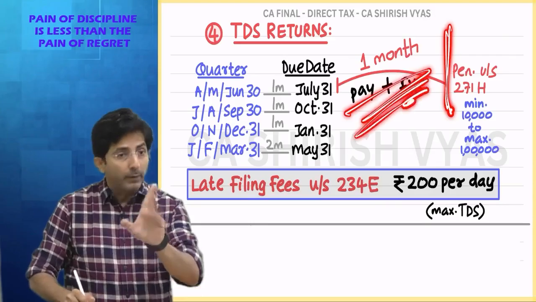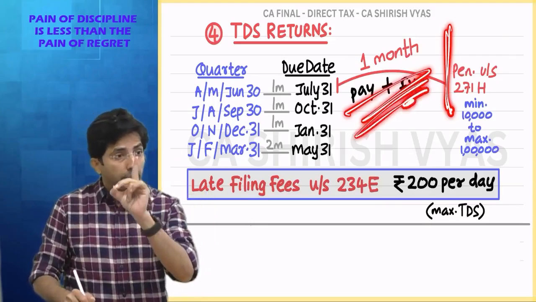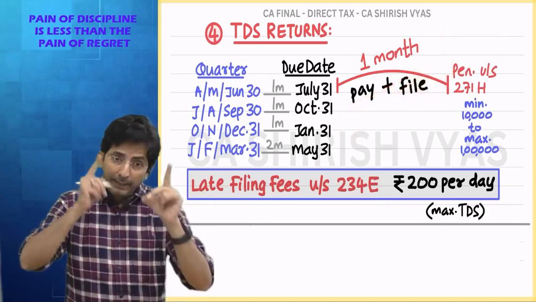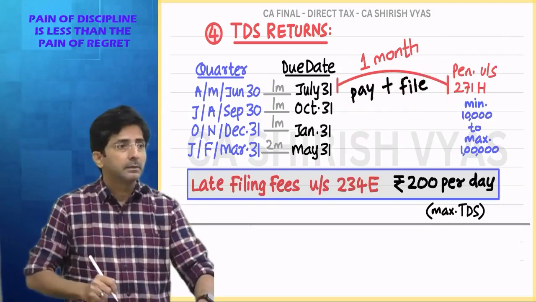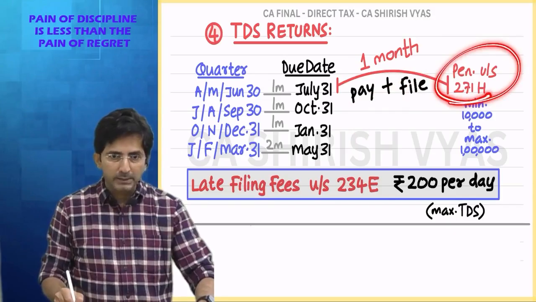Maximum delay should be 1 month. And if you delay beyond 1 month, we are warning you that you will have to pay late filing fees plus penalty. You know how to remember this section 217H?